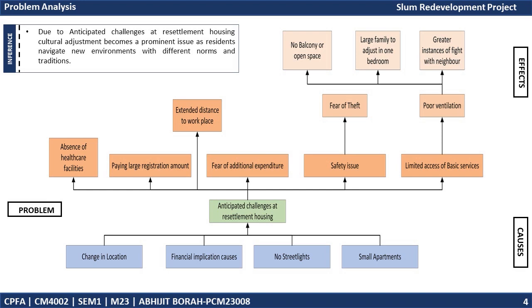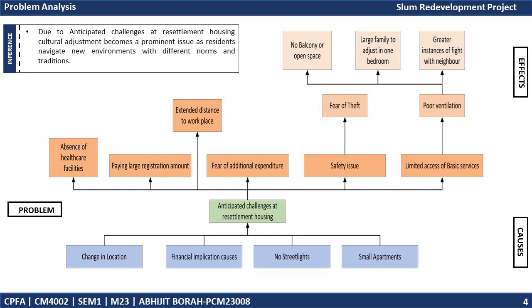Cultural adjustment becomes a prominent issue as residents navigate a new environment with different norms and traditions. Access to essential services such as healthcare, education, and public transportation is critical, and inadequate provision can hinder daily life. Employment opportunities in the new location may be scarce, contributing to economic instability.